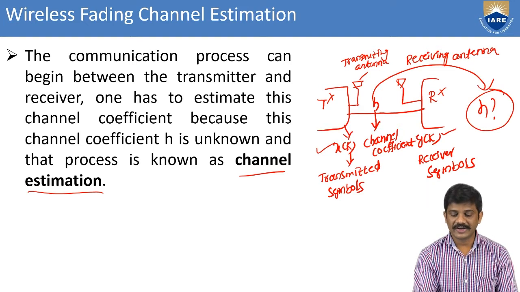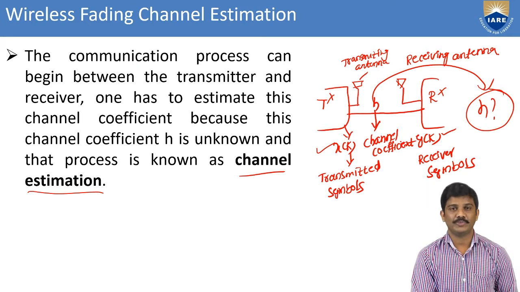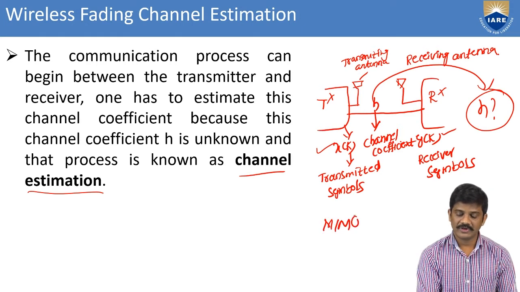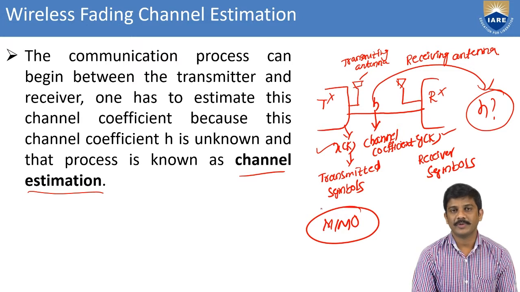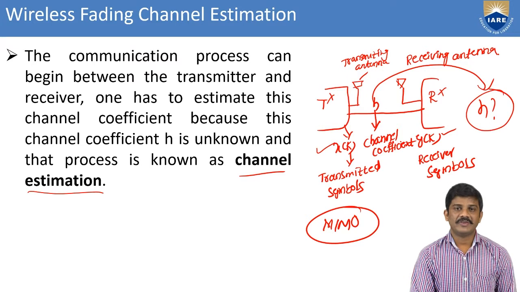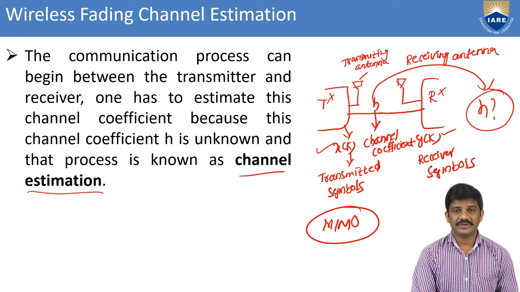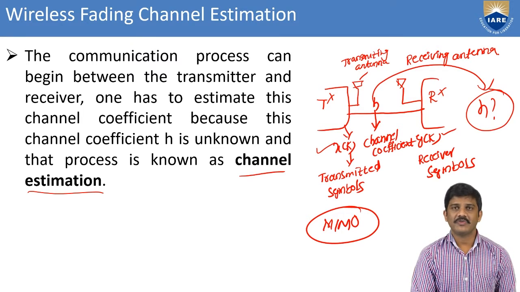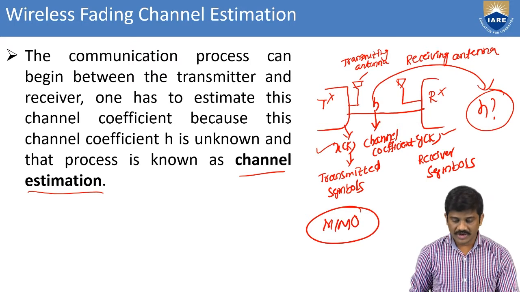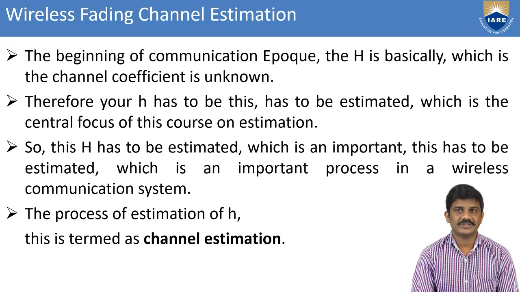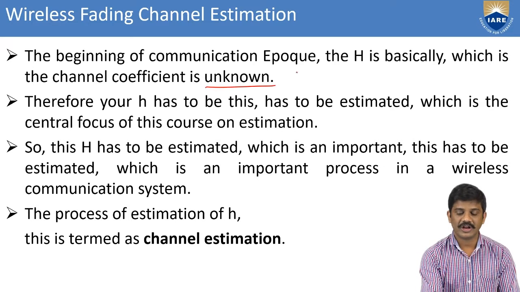Whenever we take multiple antennas between the transmitter and receiver, as in MIMO technology, with multiple antennas at the transmitter and multiple antennas in the receiver section, what will happen then? Whenever we transmit multiple signals from the transmitter, fading will automatically occur. That is what we also find in wireless fading channel estimation. At the beginning of the communication, h, the channel coefficient, is the unknown parameter.